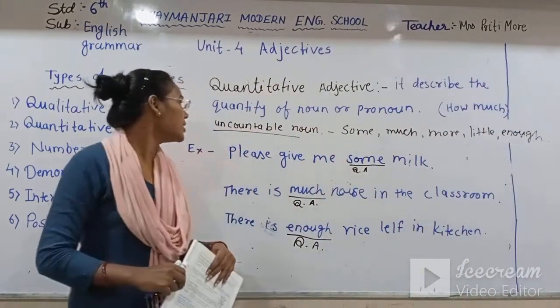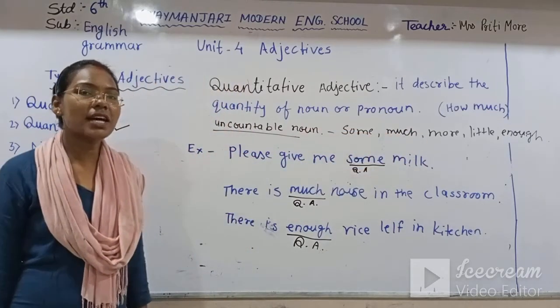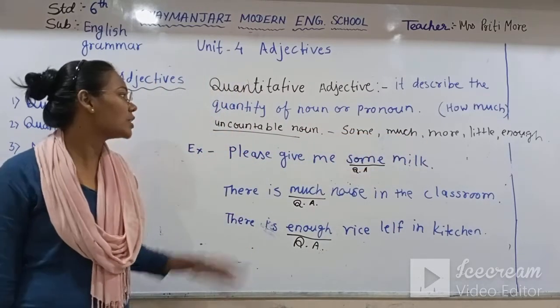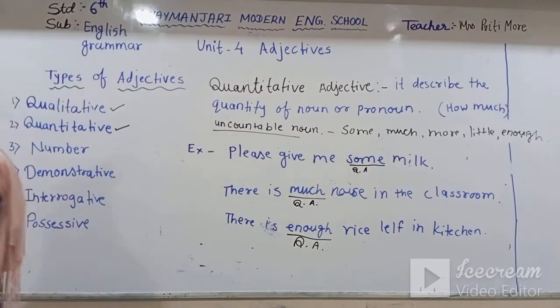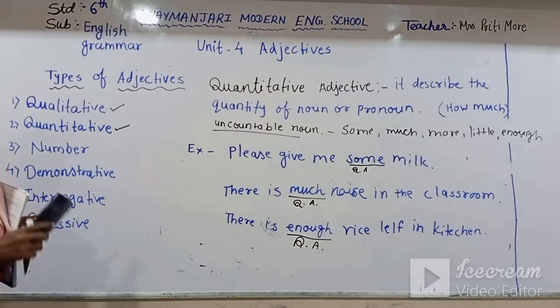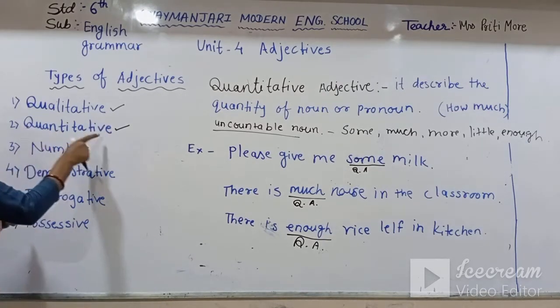We can see this: some, much, more, little, enough. These are uncountable. Now we have seen the qualitative adjective and the quantitative adjective.